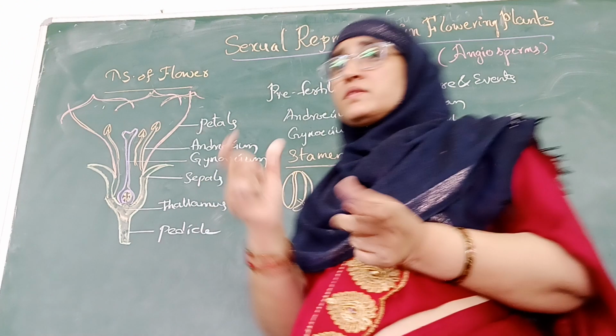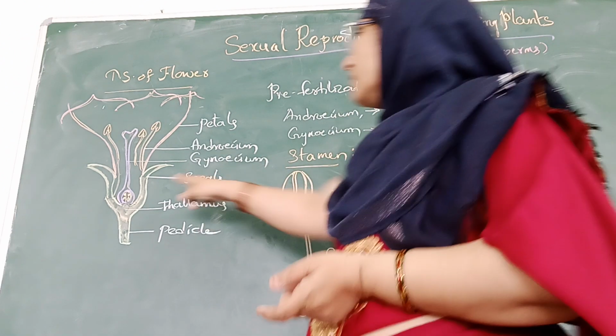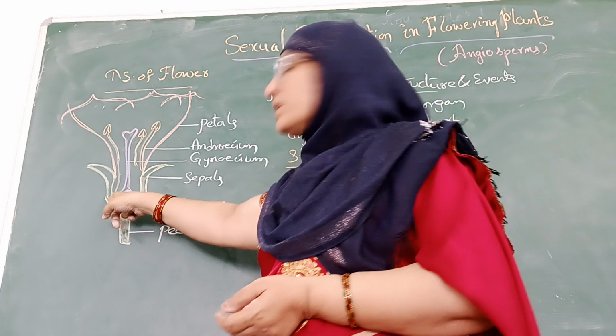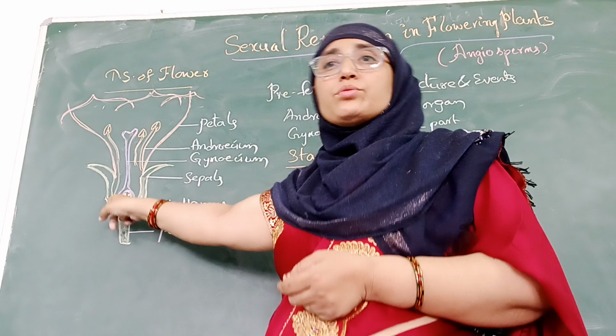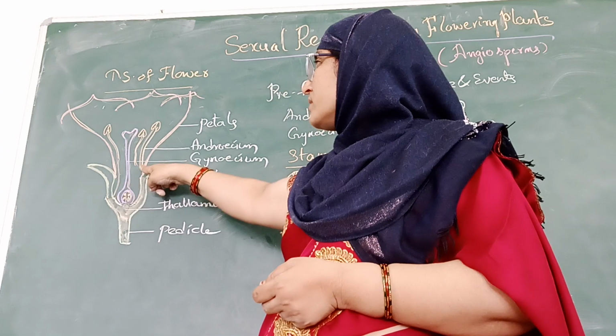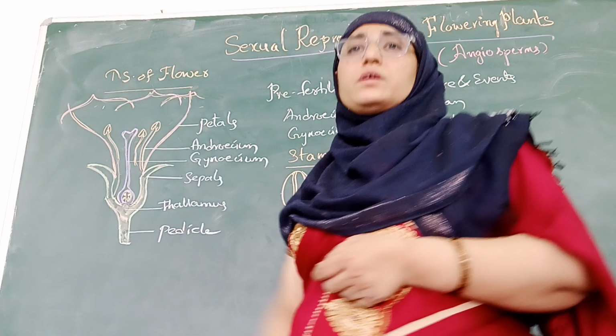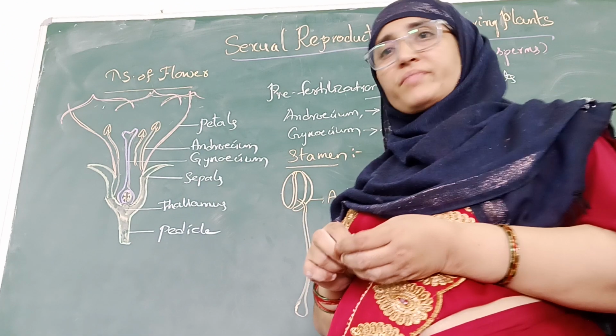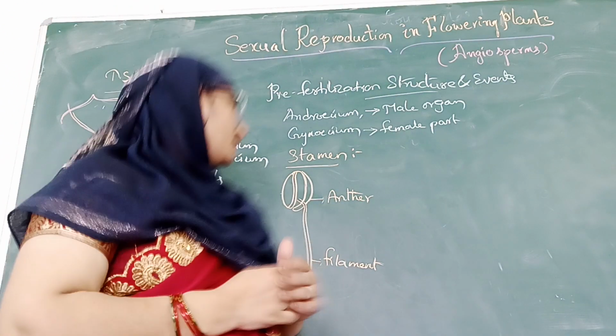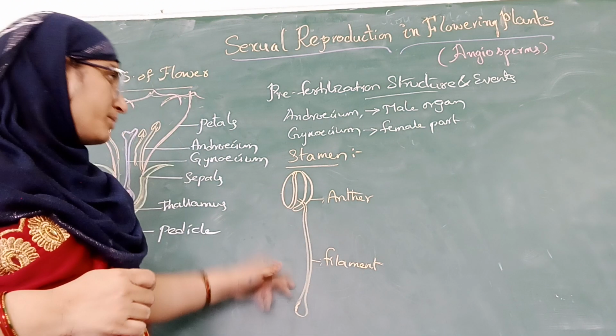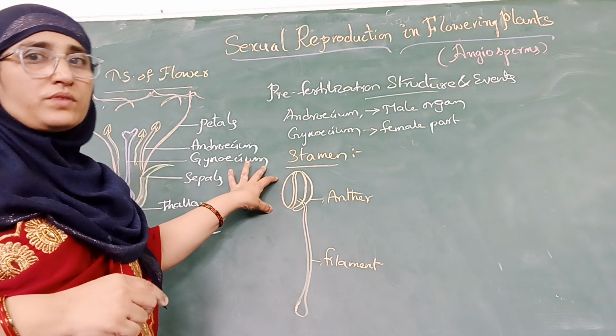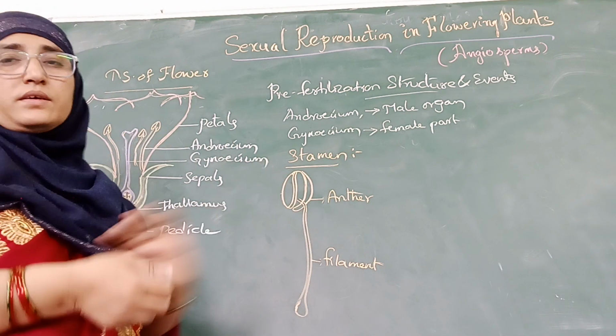Sometimes they are attached to the thalamus, or else to the petals of the flower. This is about the stamen: the stalk, and the bilobed structure called the anther.